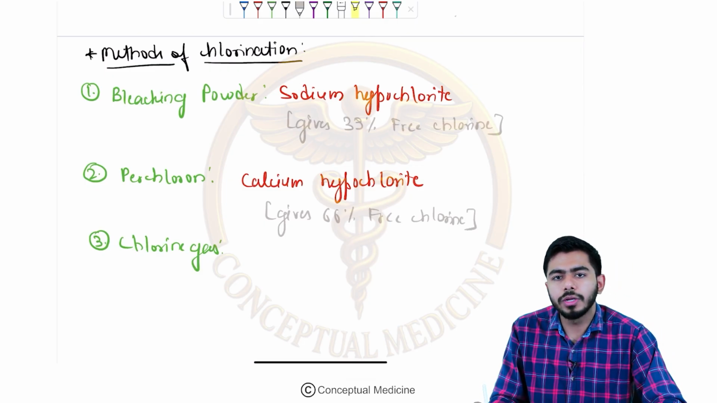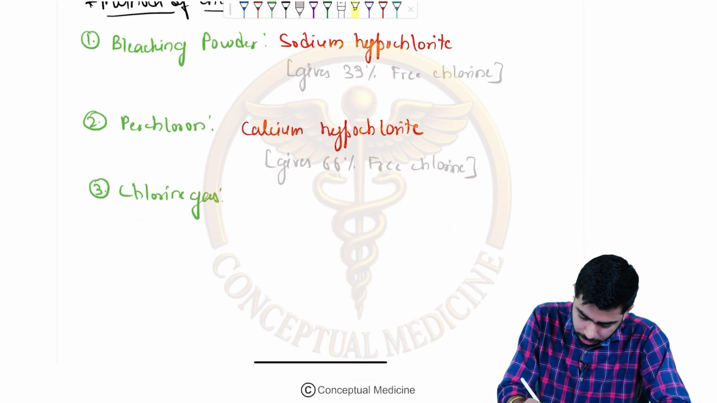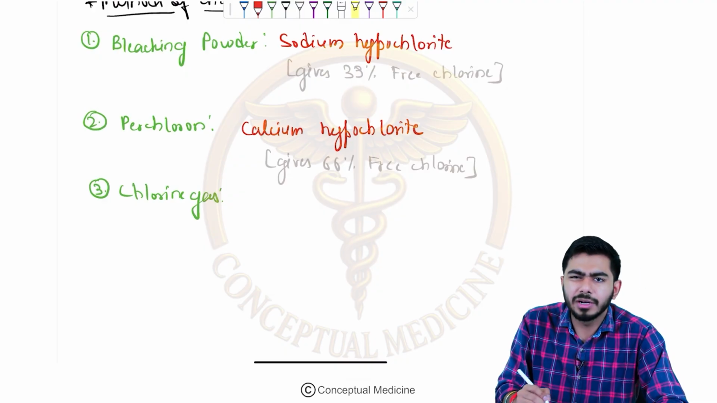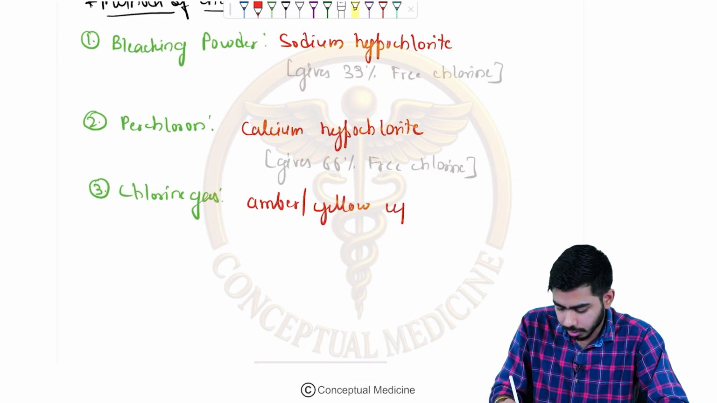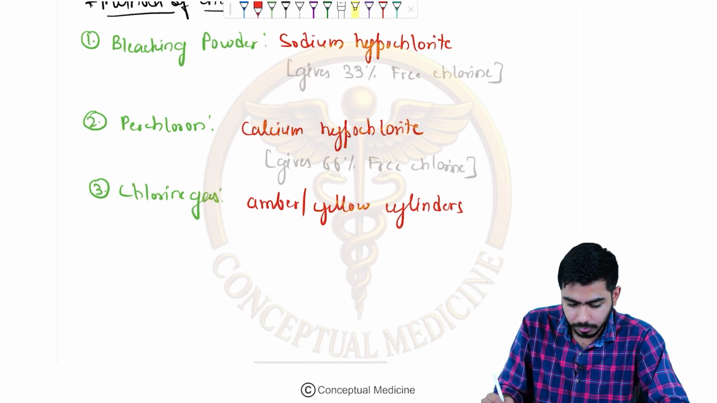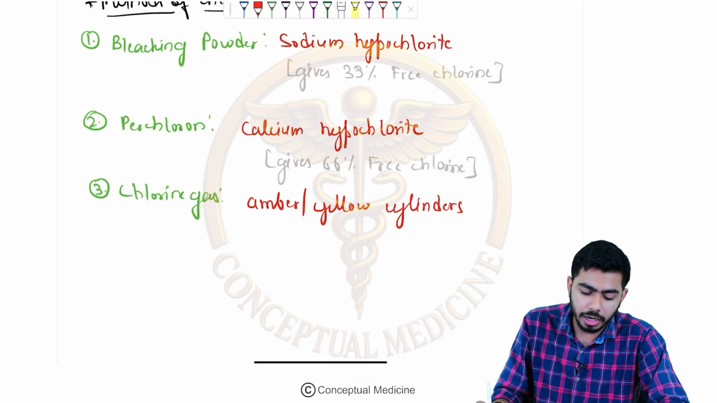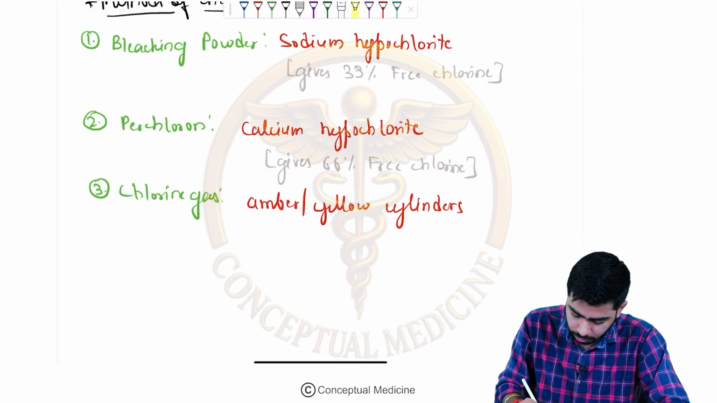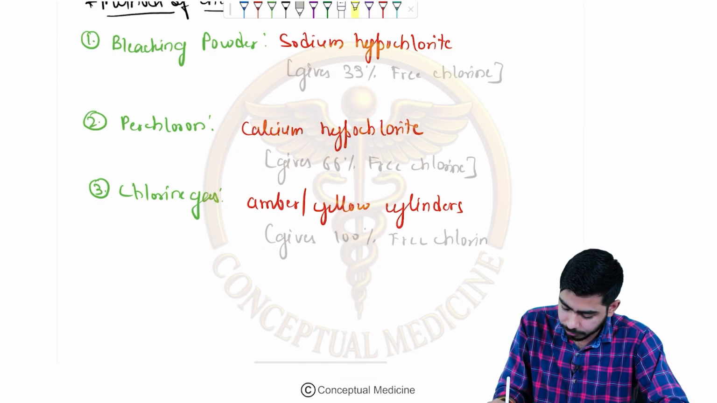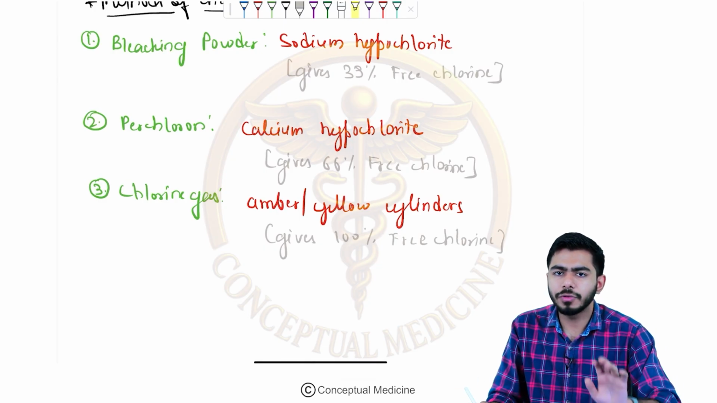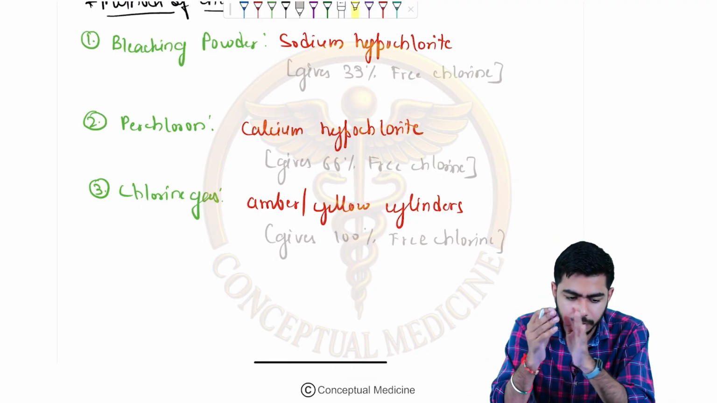And if you talk about the chlorine gas, it actually has a special color, amber or yellow. Amber or yellow cylinders are present over there, okay? That gives around 100% of free chlorine. And it might be asked, which of the following methods of chlorination gives 100% free chlorine? That is your chlorine gas, okay? So very, very important, guys, for exam purposes.